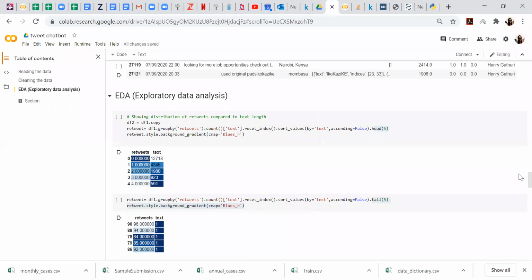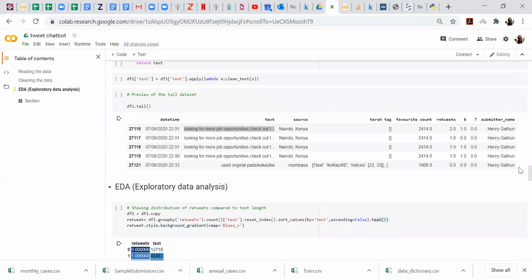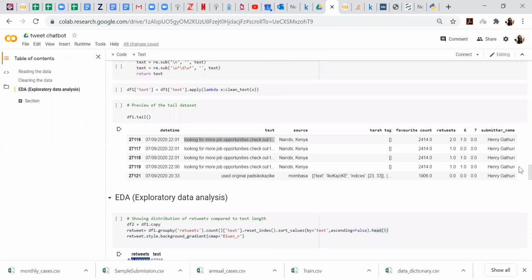So I'll be doing bag of words. It's also a model that simplifies the representation of text, because we have so many texts in the data that we're using.